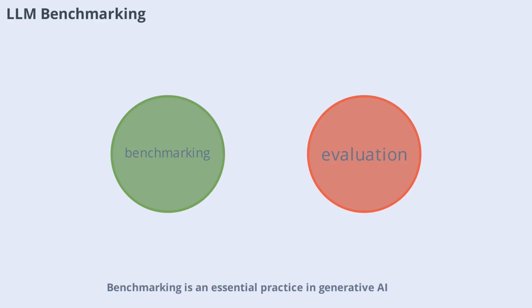Benchmarking is an essential practice in generative AI. It involves comparing models on capability, reliability, and performance. Benchmarking helps developers and researchers choose the right model for their application, ensuring that outputs meet quality standards. In this course, you'll learn how to evaluate models using real-world tasks, measure accuracy, and assess limitations. Understanding benchmarking allows you to make informed decisions about which models to use and how to optimize their performance for specific use cases.